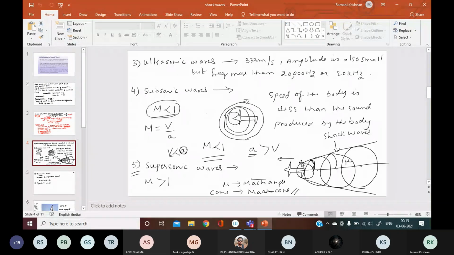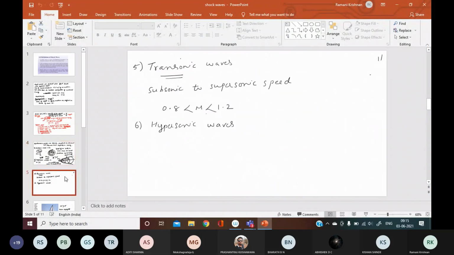And then came supersonic waves. In supersonic waves, the speed of the object is very high, and so the object moves in front, sending a series of concentric sound waves. Up to that we finished, right? And then we also saw transonic waves.